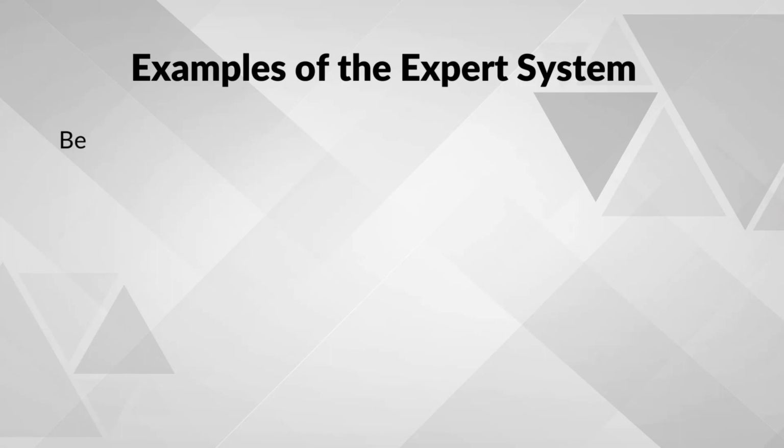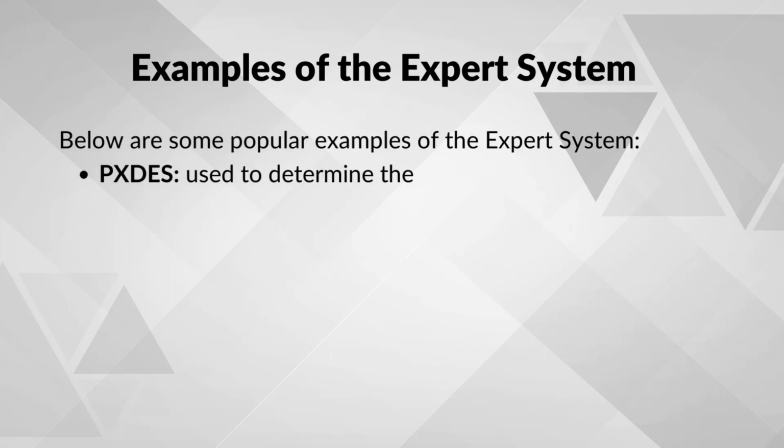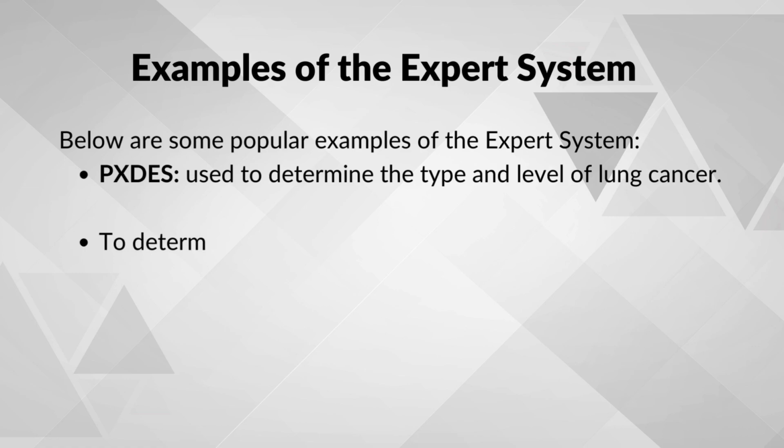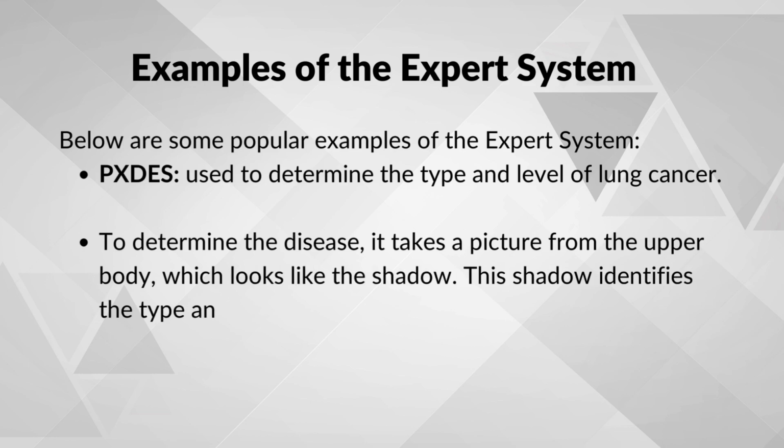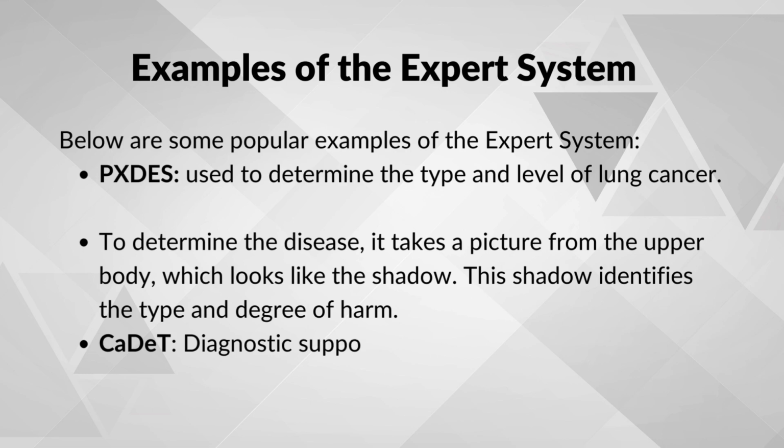PXDES is used to determine the type and level of lung cancer. To determine the disease, it takes a picture of the upper body which looks like a shadow. This shadow identifies the type and the degree of harm. CADET is a diagnostic support system that detects cancer at early stages.